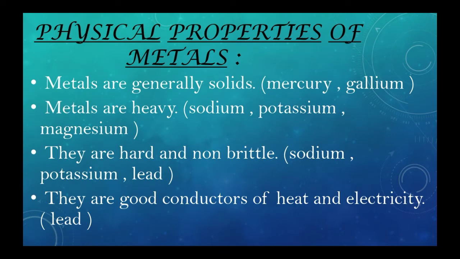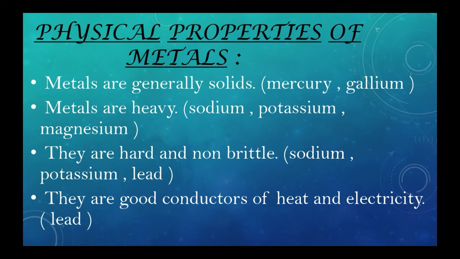Now let us see few physical properties of metals. Metals are generally solids, exception for mercury and gallium as they exist in liquid state. Metals are heavy, exception for sodium, potassium and magnesium because these three are not heavy. Metals are hard and non-brittle, exception for sodium, potassium and lead because they are non-brittle.